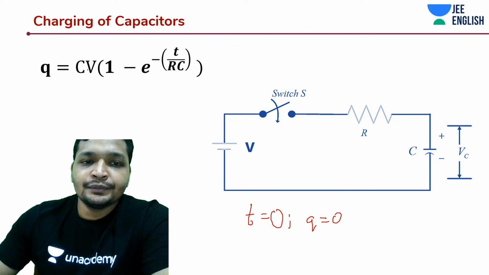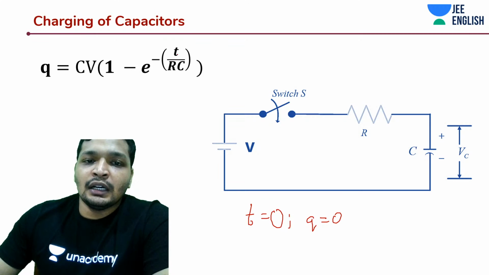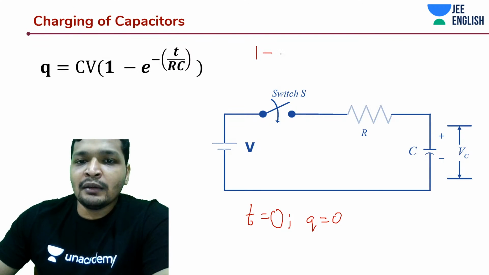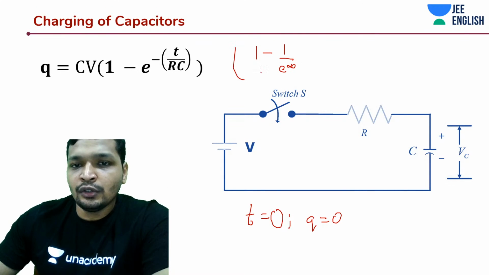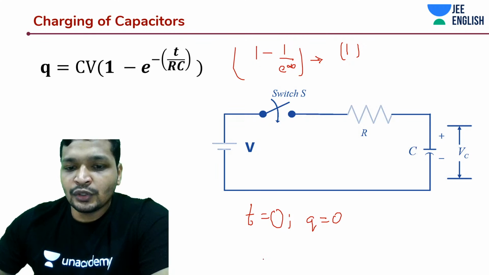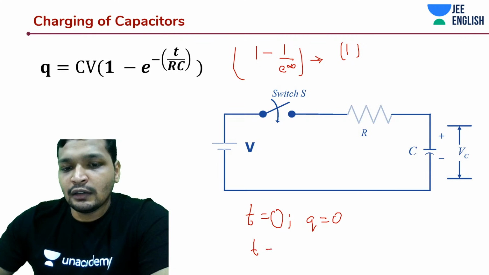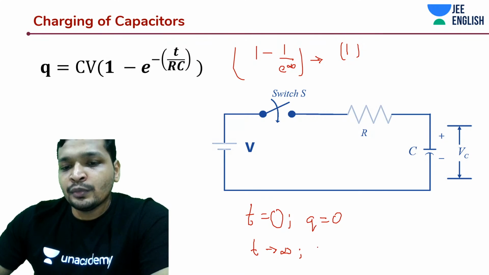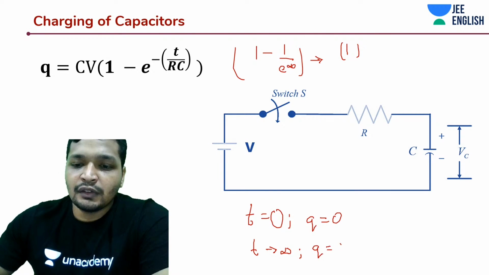And again, if I substitute t is equal to infinity, it's 1 minus 1 by e to the power infinity, that is going to be 0. So you're going to get something like CV. So is that the steady state? When t approaches infinity, it is going to be steady state. Q is equal to CV.